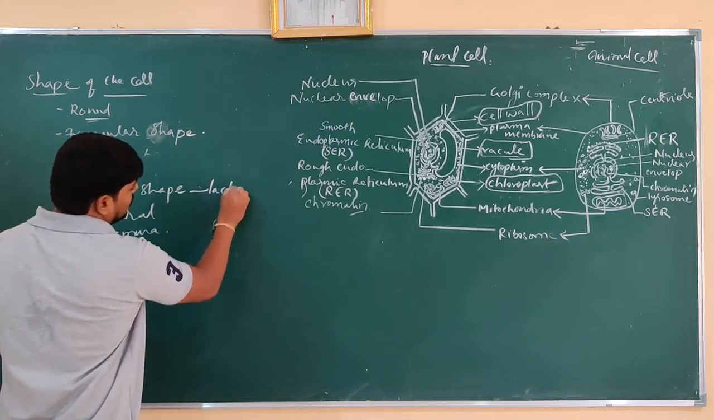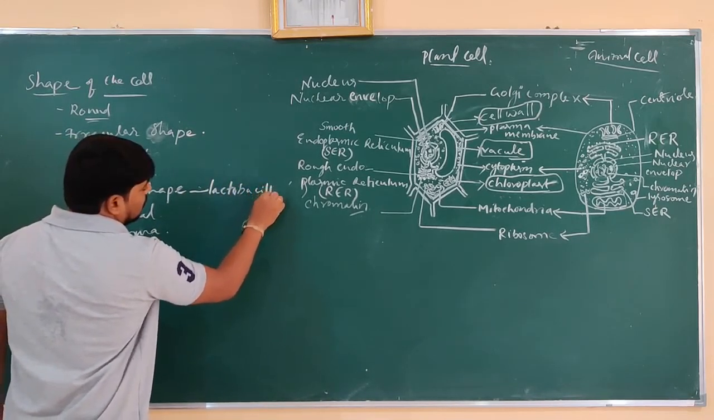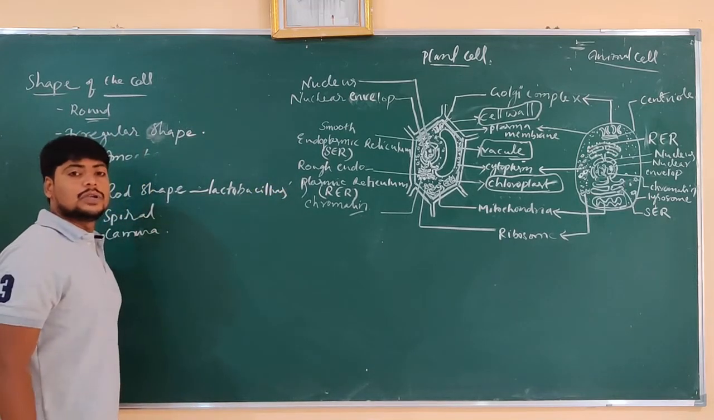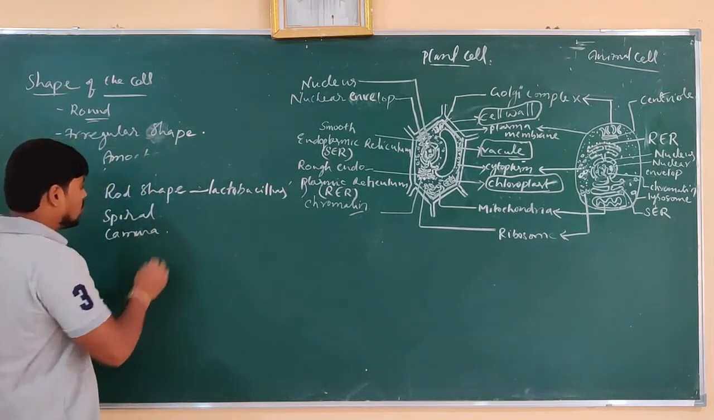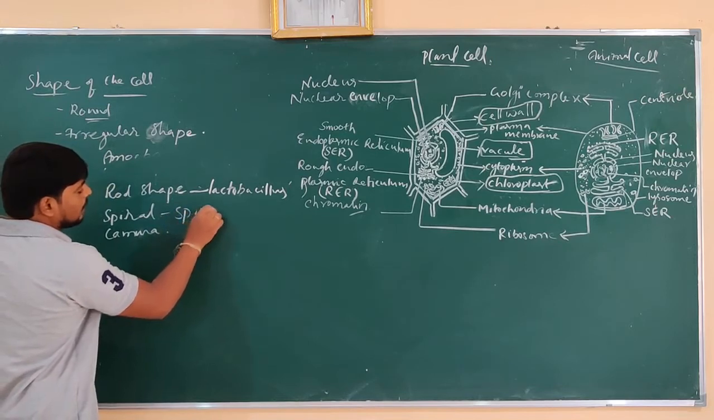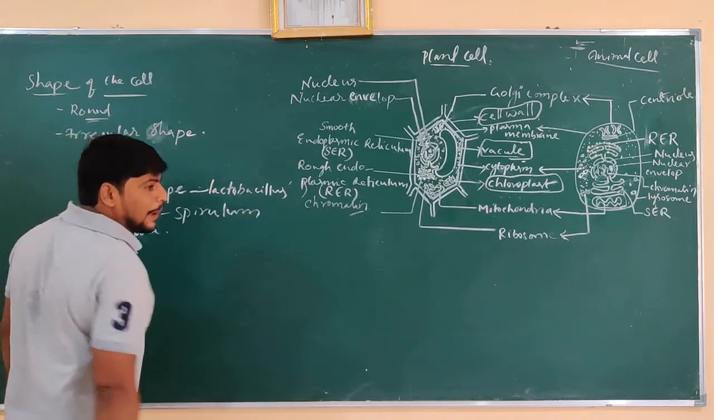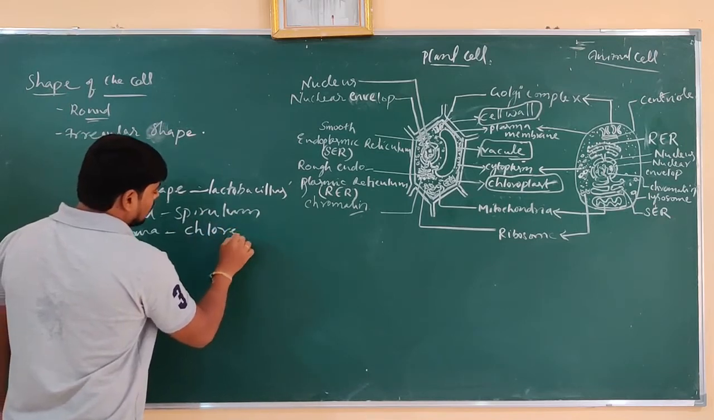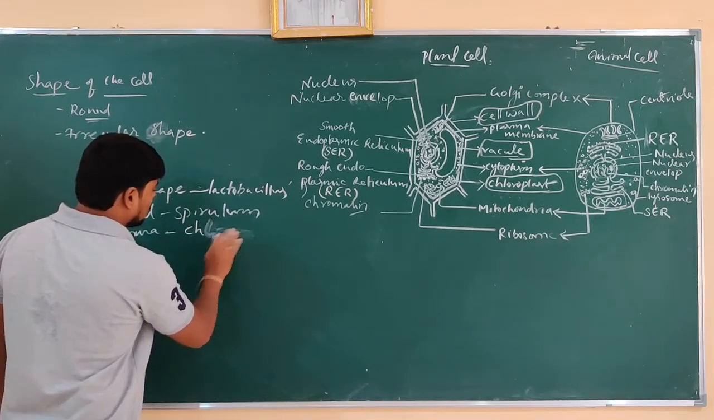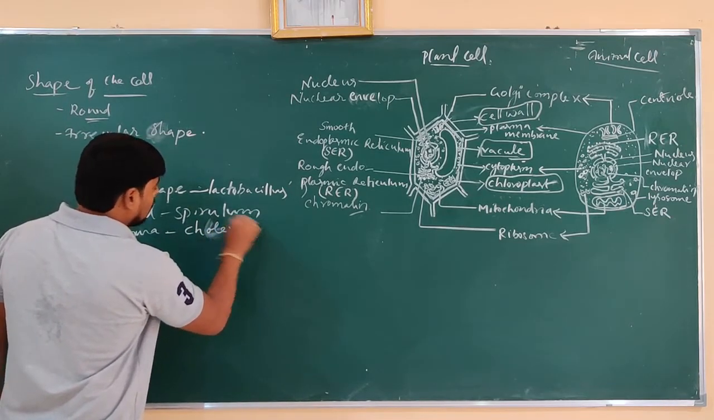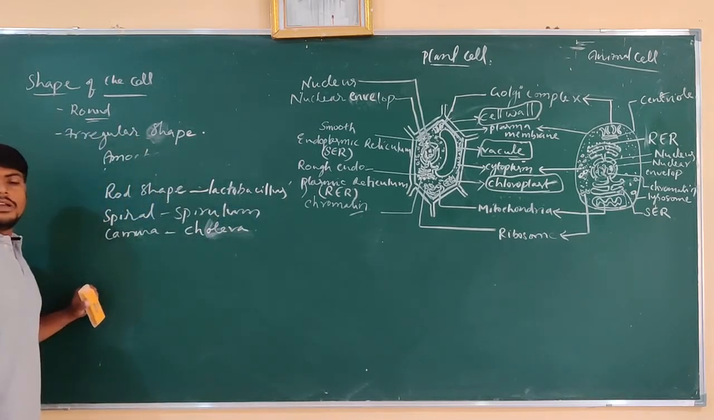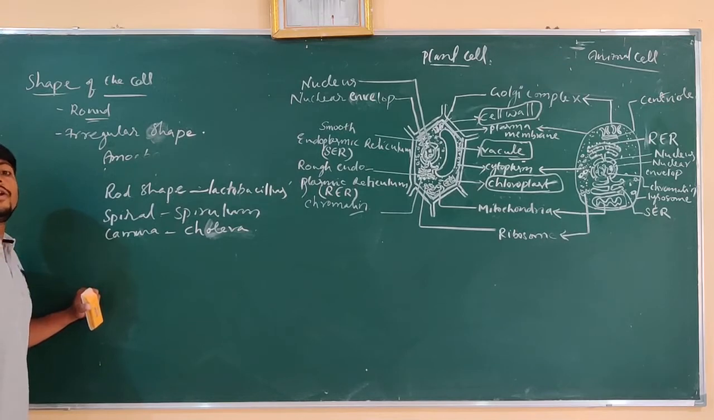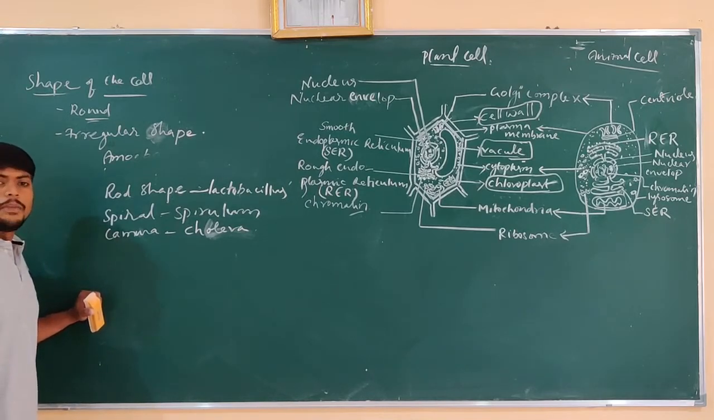So what is the rod shape bacteria? Lactobacillus. Lactobacillus is usually found in rod shape. Spirillum is spiral in shape. Cholera bacteria is comma shape. So this is what we can see, the various shapes of different organisms. According to their function, they are showing this type of variation.